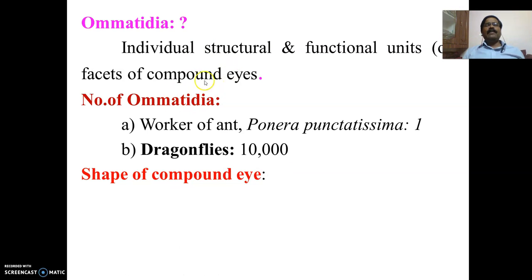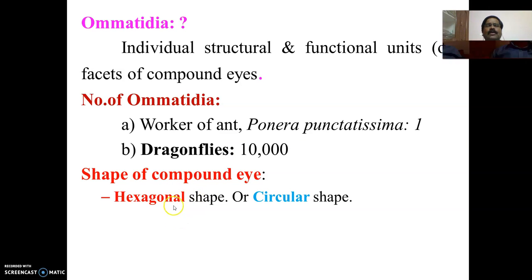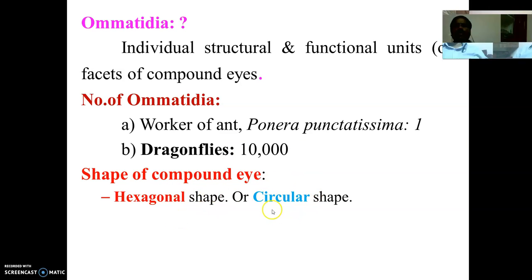Coming to the number of Ommatidia, this number varies between insects. For example, in the workers of this particular ant, only one Ommatidium is seen in the compound eye, whereas in dragonflies the number of Ommatidia is 10,000. Coming to the shape, the compound eyes may be hexagonal or circular.